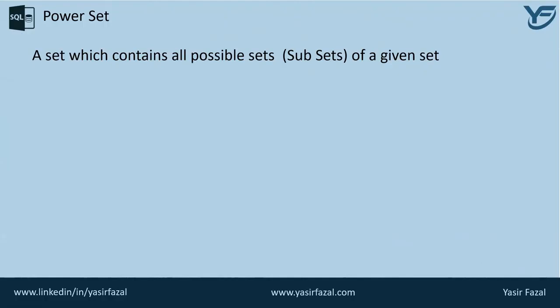So let us understand the concept of power set utilizing an example. So I have a set A which contains three members, 1, 2, and 3. So when I create a power set of set A, it means I will create a set which will contain every possible combination within set A, including the empty set.